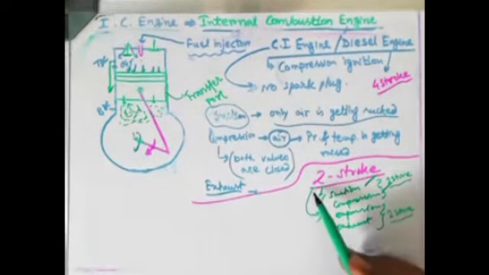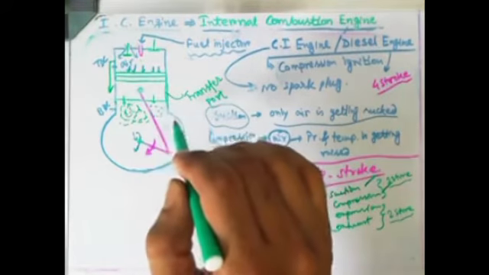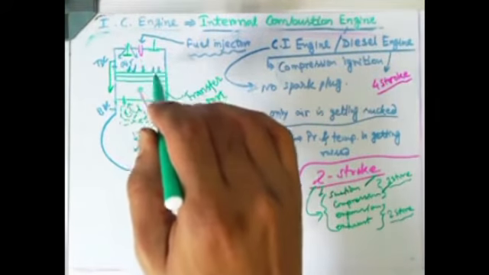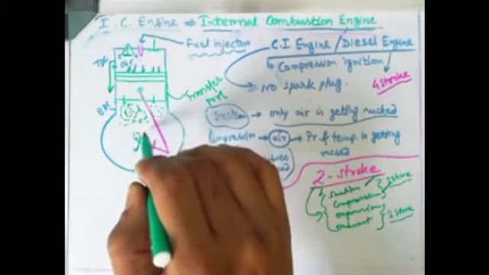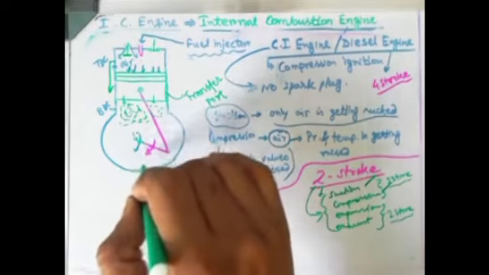Okay, so the two-stroke engine, 30 years back, we could see two-stroke scooters. 20 years back also we could see some two-stroke scooters. But nowadays two-stroke is completely prohibited, completely banned, because the problem is that in a two-stroke engine, when some air fuel mixture is being transferred to the bottom part of the piston, and we know that at the bottom part of the piston there is lubricating oil, the lubricating oil gets mixed with the combustion.